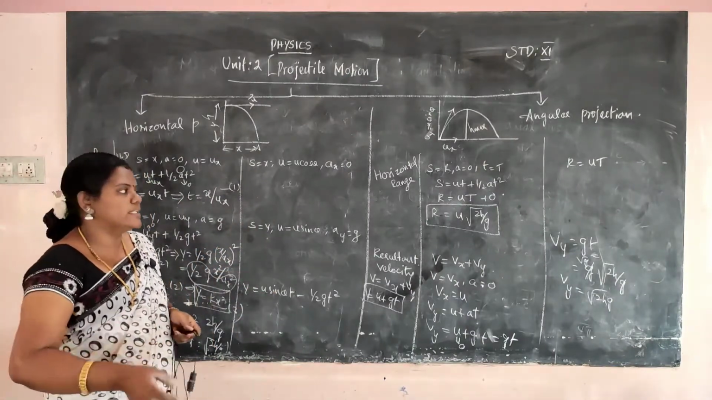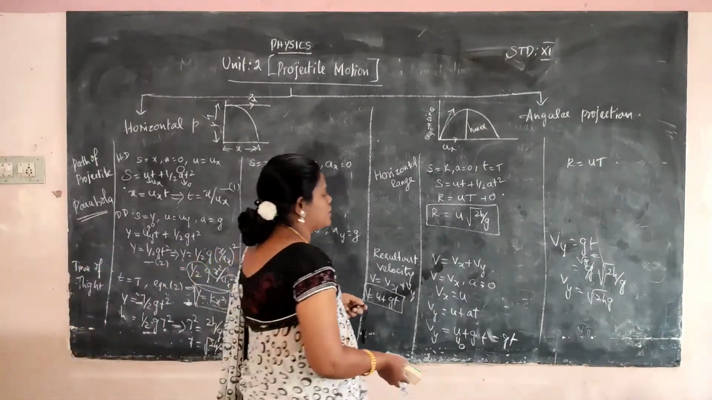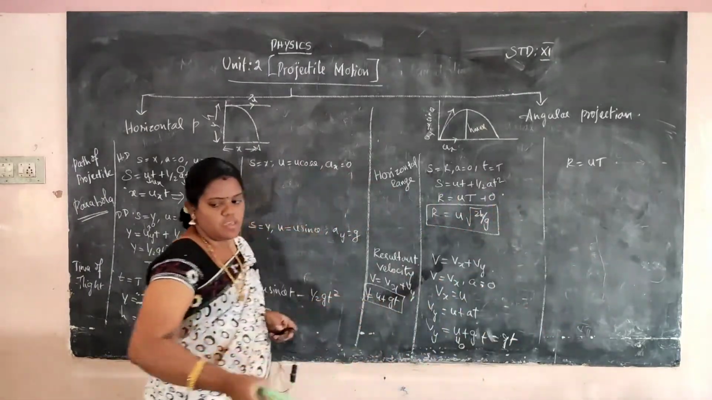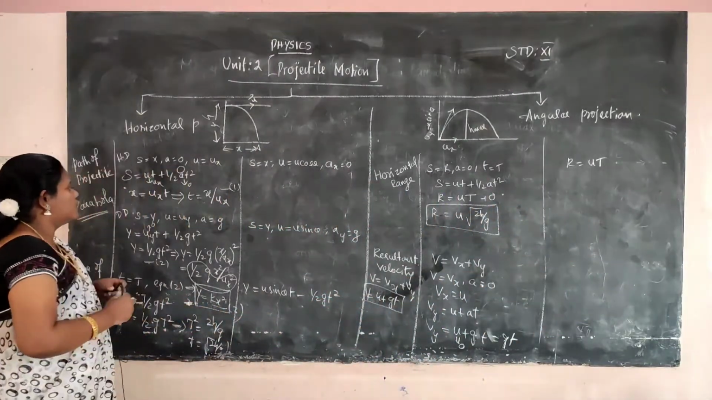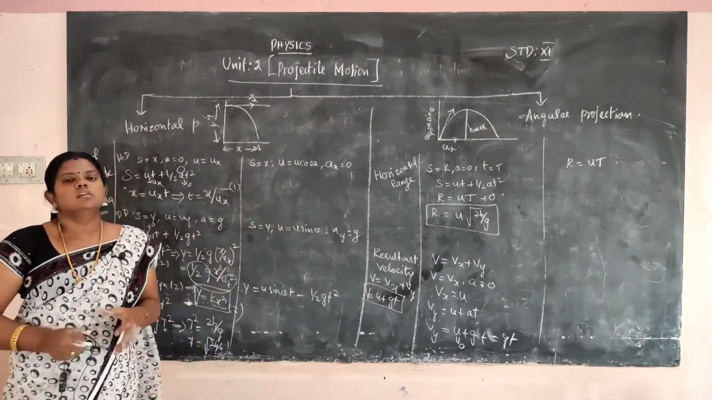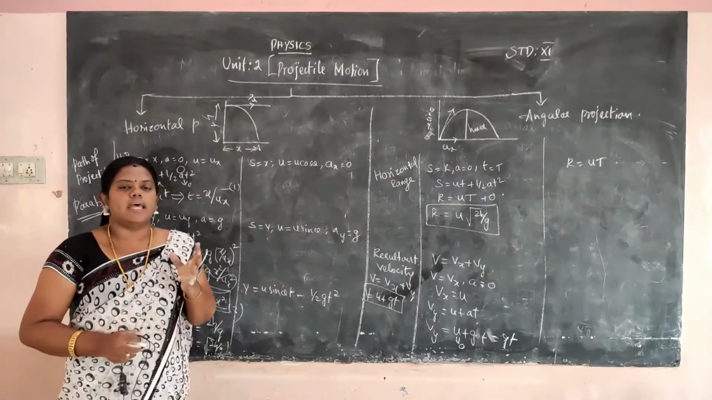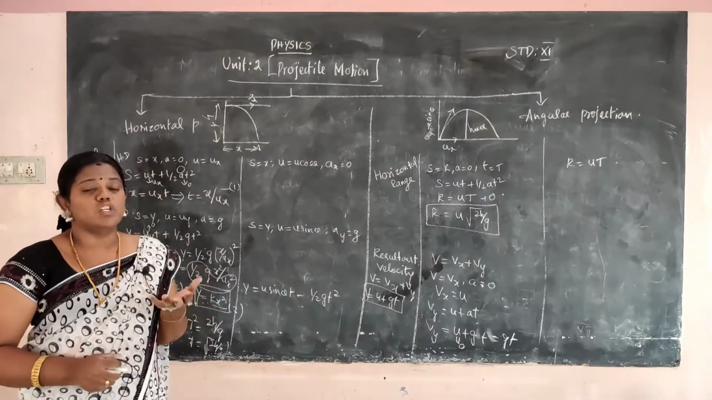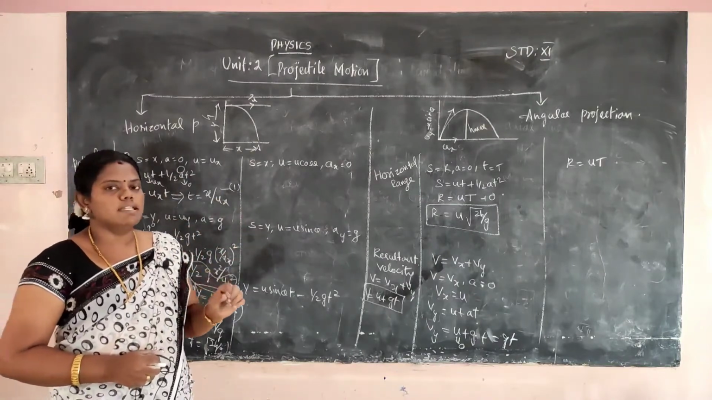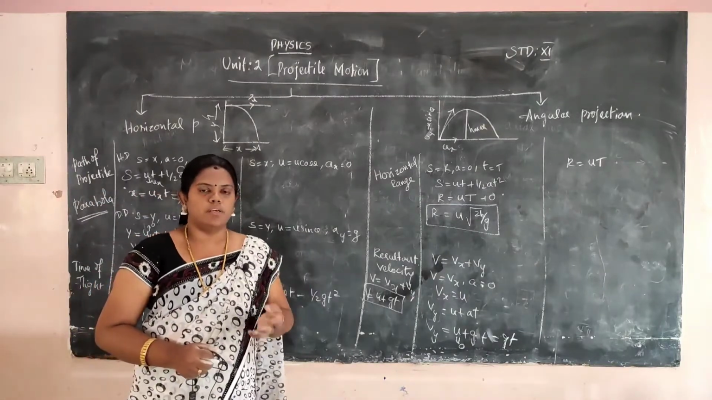Now we will go for the angular projection. How to calculate the angular projection time of flight? This is the same way. So speedily you have to mention that S is equal to X and U is equal to U cos theta, because the angle is there. So the angle of projection will be mentioned along with the horizontal component and vertical component. Angle vandadunale neenga horizontal component, vertical component edukanum.